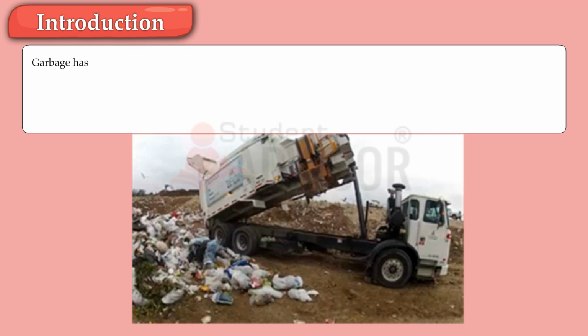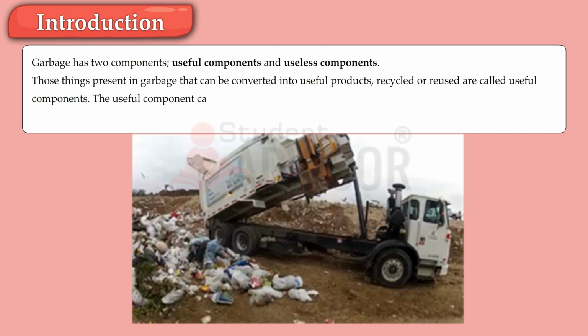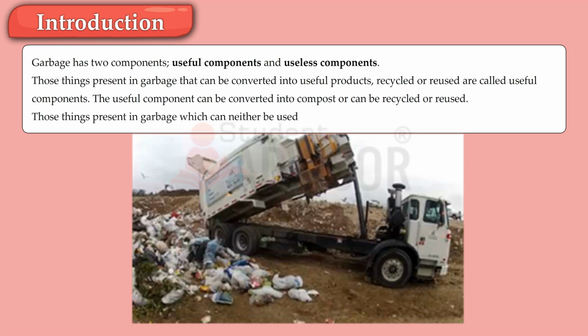Garbage has two components, useful components and useless components. Those things present in garbage that can be converted into useful products, recycled or reused are called useful components. The useful component can be converted into compost or can be recycled or reused. Those things present in garbage which can neither be used in any way nor recycled are called useless components.